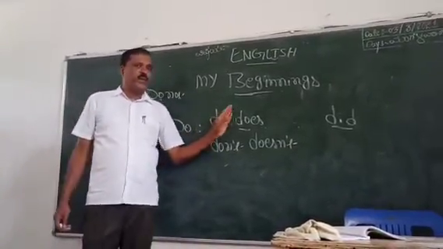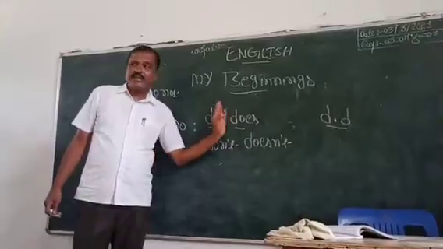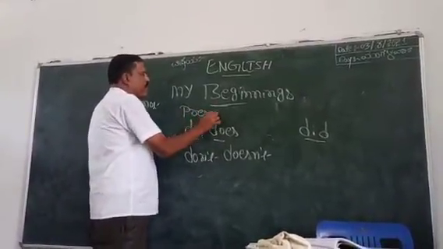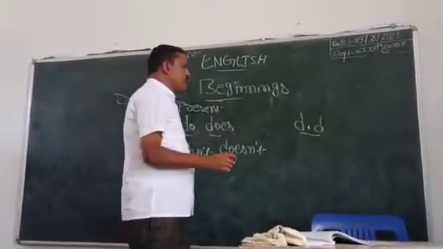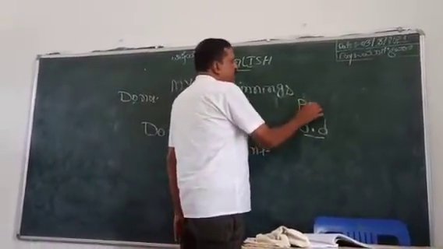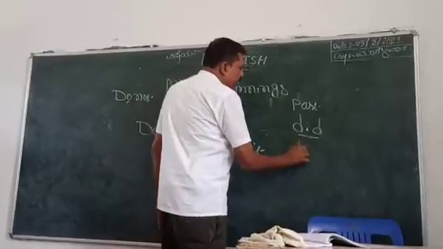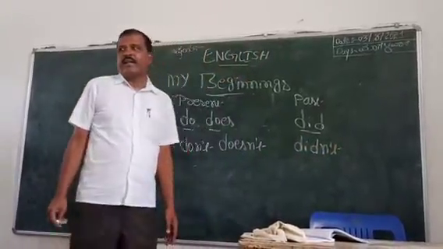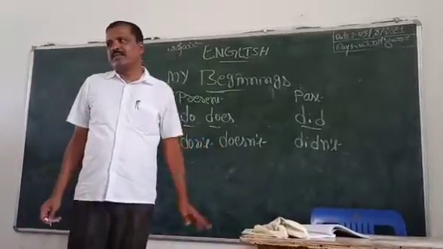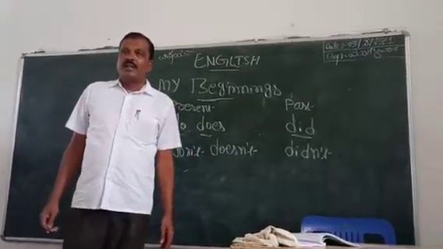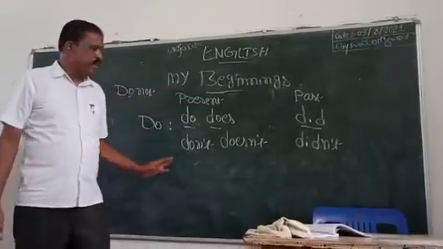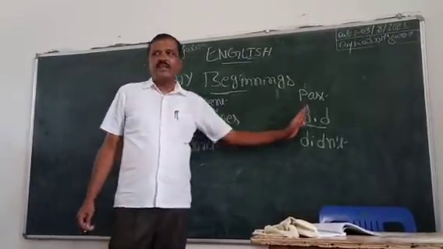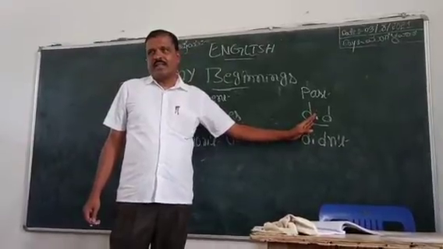Do, does, did. Do, does used in present tense. Did used in past tense. What is the short form of did not? Didn't. You know they are used in simple present tense. Did used in simple past tense.